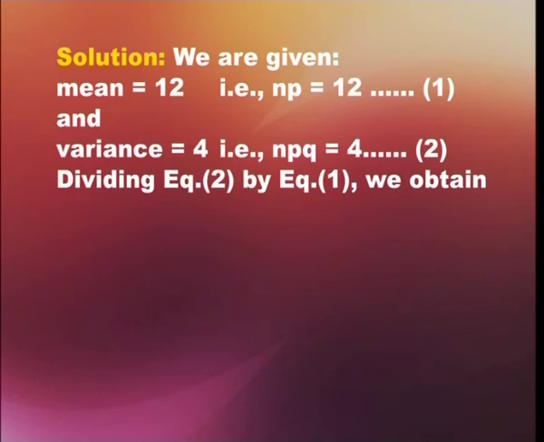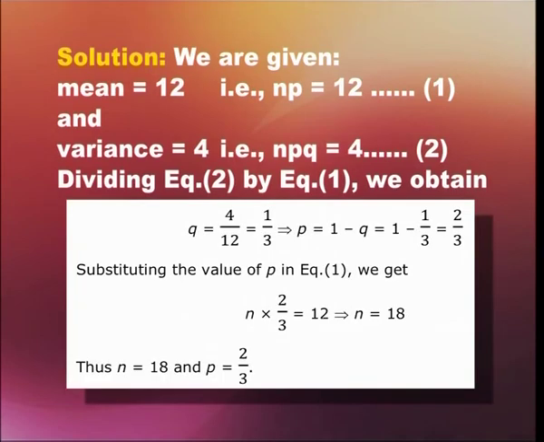equation number 2. Now, dividing equation 2 by equation 1, we obtain q equals 4 by 12, which is equal to 1 by 3. So, that implies p equals 1 minus q, which is equal to 1 minus 1 by 3, which is equal to 2 by 3. Substituting the value of p in equation 1, we get n times 2 by 3 equals 12. So, that implies n is equal to 18. Thus, n is equal to 18 and p is equal to 2 by 3.